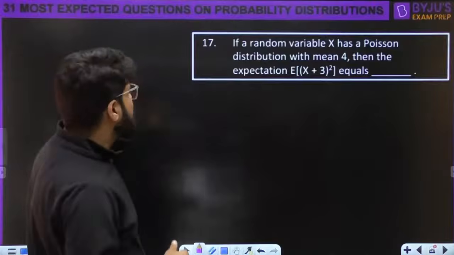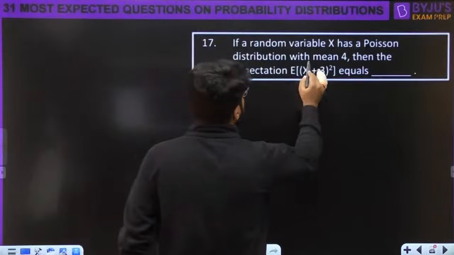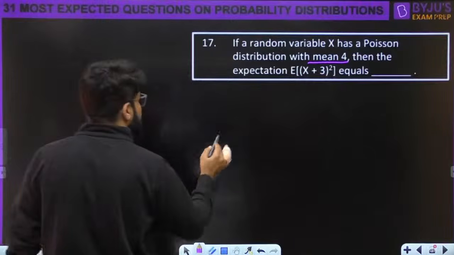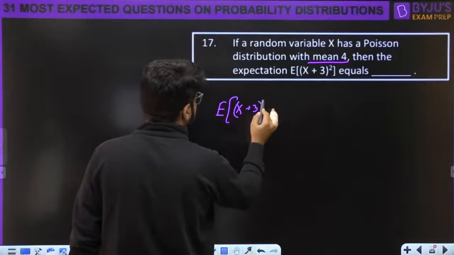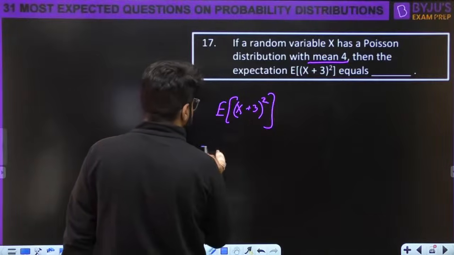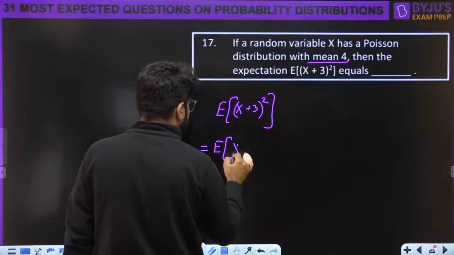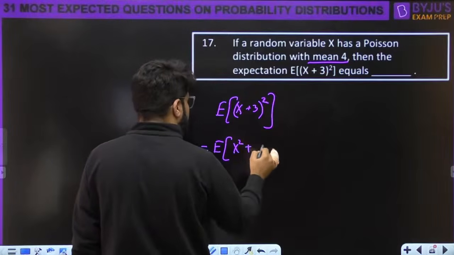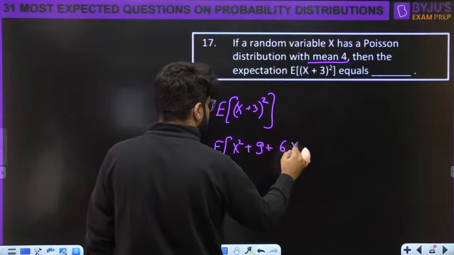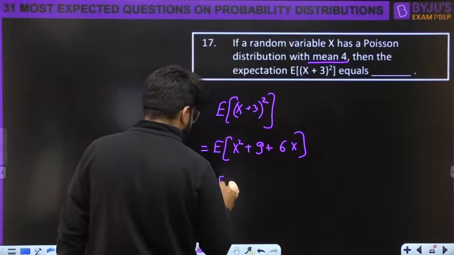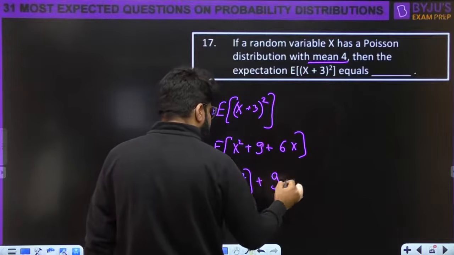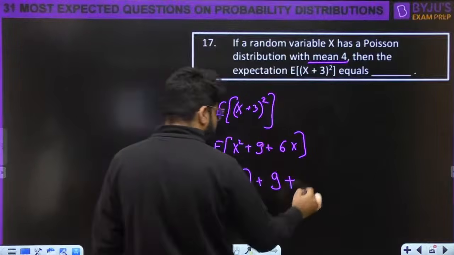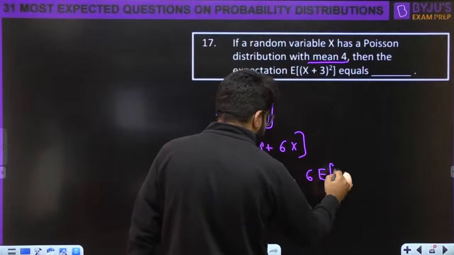Now, this is an important type of question from Poisson. Only the mean is given. The question says E of (x plus 3) whole square. This is equal to E of x square plus 9 plus 6x, using a square plus b square plus 2ab. This is E of x square plus E of 9, 9 is a constant so its mean will remain 9, plus 6 times E of x.